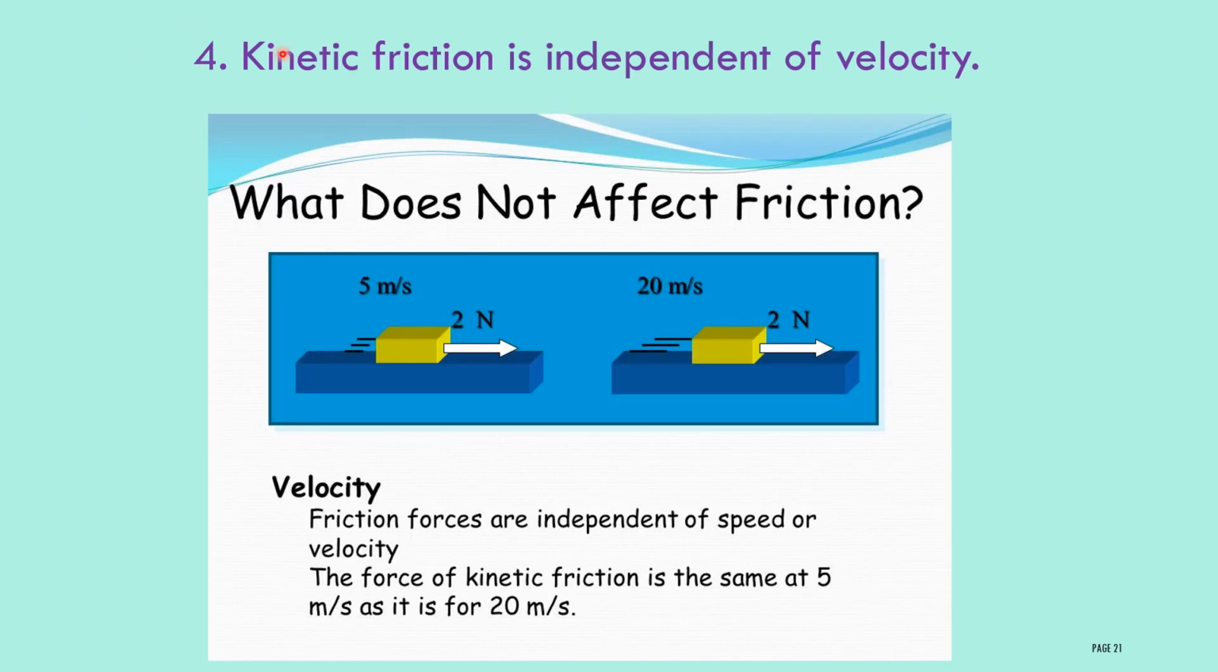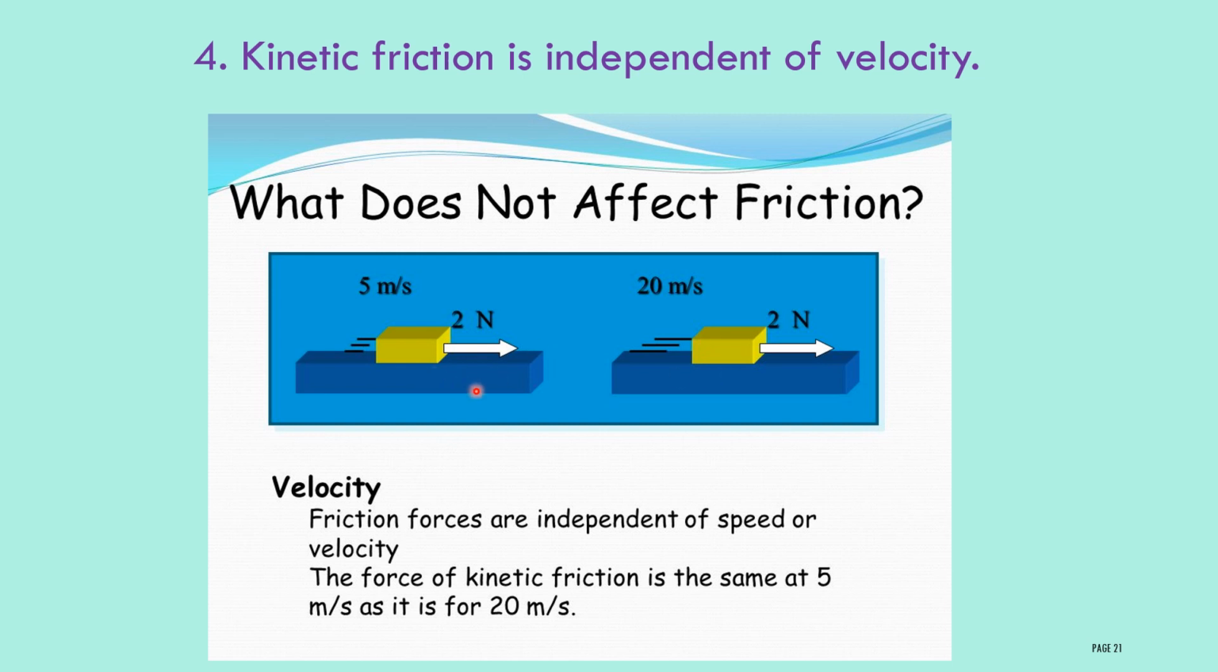Fourth law of friction: kinetic friction is independent of velocity. Consider an example here. If the object is moving with a velocity of 5 meter per second, it will possess a certain kinetic friction. To overcome this friction, you have to apply a force of 2 Newton. Then consider the same object, so in both cases the mass of the object is the same. If the same object is moving with a velocity of 20 meter per second, then here also the kinetic friction will be the same. To overcome the kinetic friction, here also you have to apply the same force, that is 2 Newton.